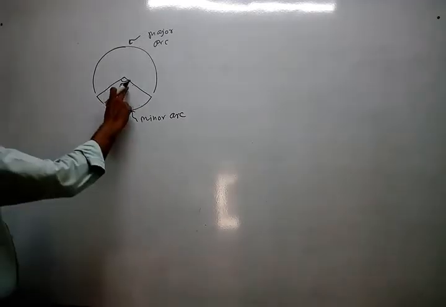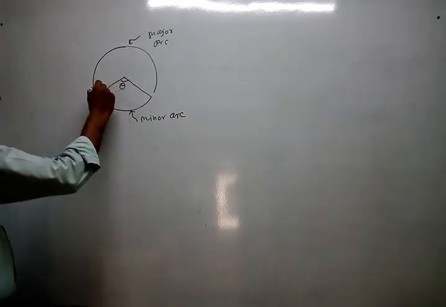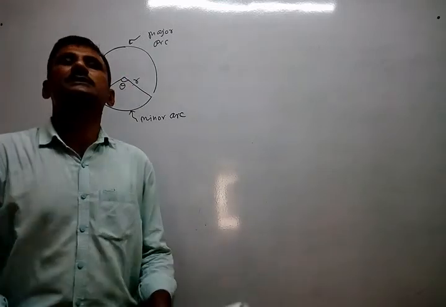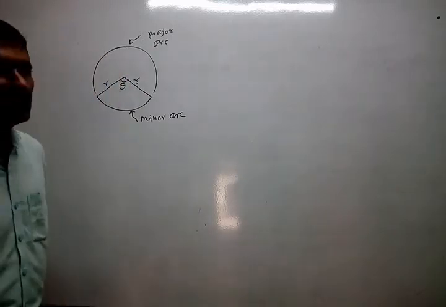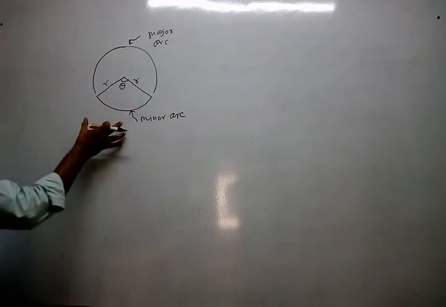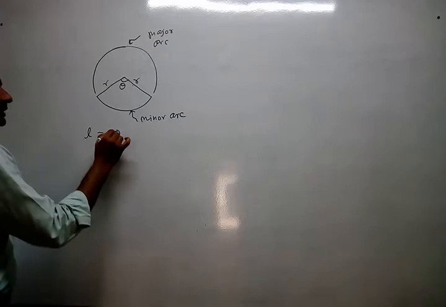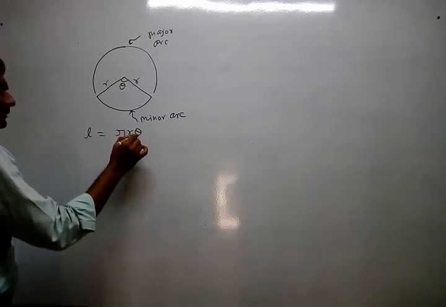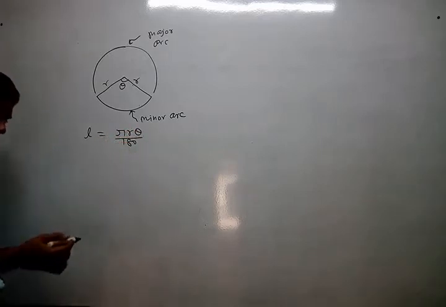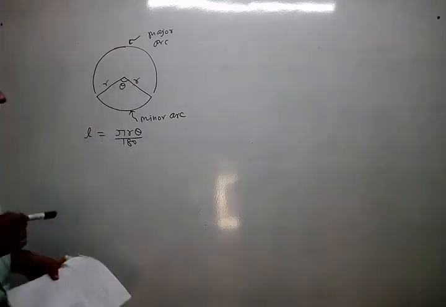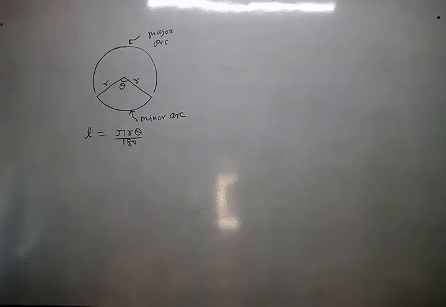So you should have the radius as well as the angle made by the arc at the center. Both should be there. Now I am giving that formula: L is equal to pi r theta upon 180. Theta or alpha, whatever it may be; in the textbook it may be alpha, but that is not important for us.